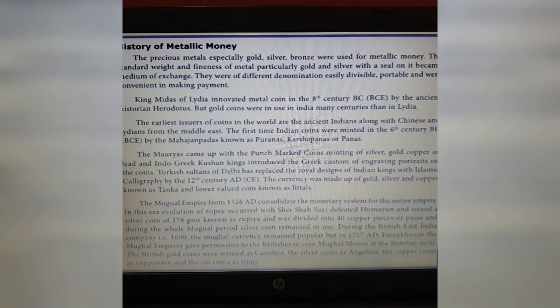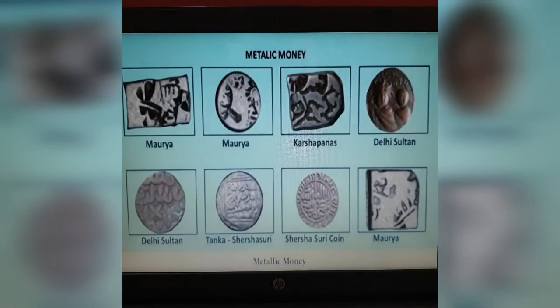The precious metals, especially gold, silver, and bronze, were used for metallic money. The standard weight and fineness of metal, particularly gold and silver, with a seal on it, became a medium of exchange. We can see a metallic money picture here.